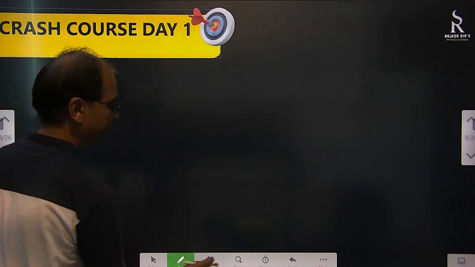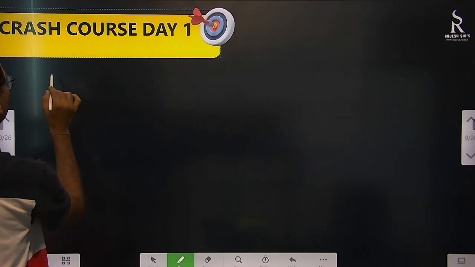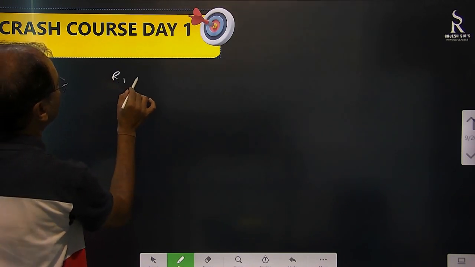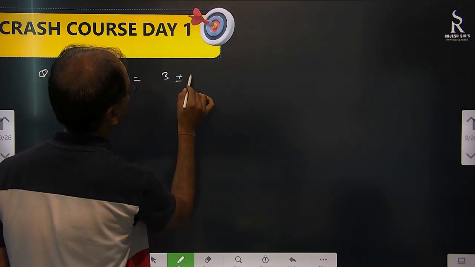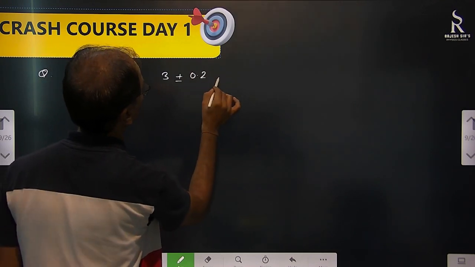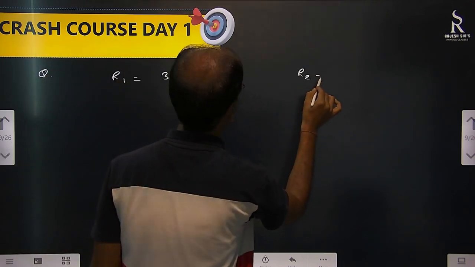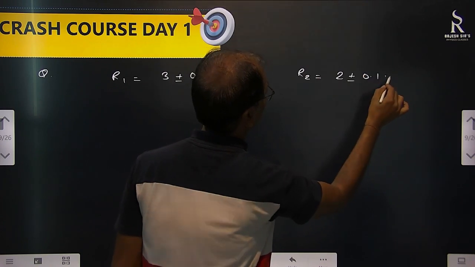Okay, let's take an example from resistances. Suppose R1 is 3 plus minus 0.2 ohm, and R2 is 2 plus minus 0.1 ohm.